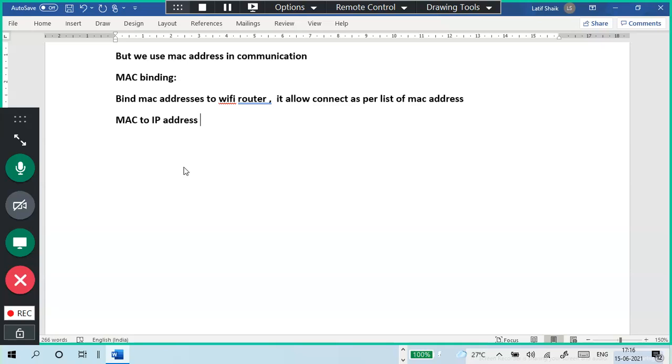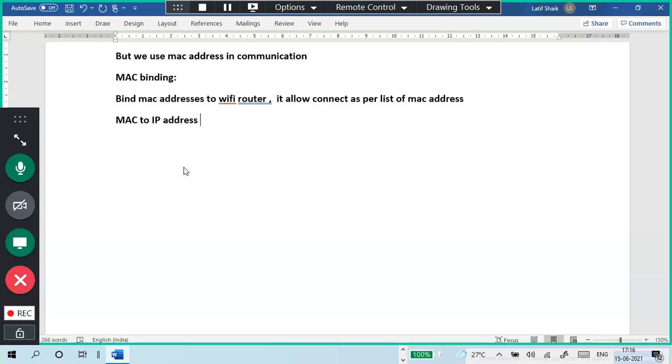So whenever you connect, they'll give you an IP address and check your MAC address. Based on the MAC address only, they will give you an IP address. Otherwise, if it doesn't match, no connection. Only dedicated systems with particular MAC addresses will connect, and make sure that your IP and MAC match, then only communication.